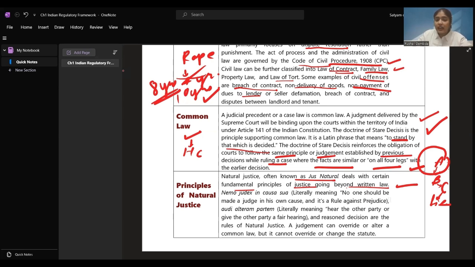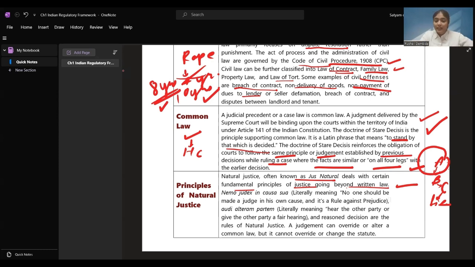If they have mentioned that 8 years is the maximum number of imprisonment, you cannot give someone more than 8 years, right? You cannot override or change the statute. Judgment can be changed. 7 years was the punishment, it became 10 years, but it cannot exceed 8 years. Because in the Indian constitution, in the statute, it has been written that imprisonment for rape cases is maximum 8 years, right? So it cannot exceed 8 years. You cannot override or change the statute.